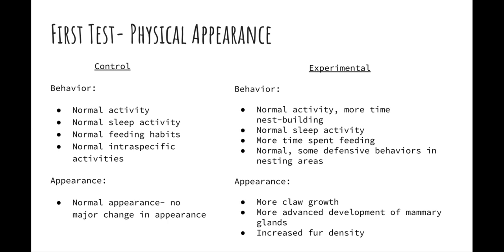At this point, we knew we were headed in the right direction with HCG and estradiol. The results that were most helpful in leading us to these choices are as follows: development in mammary glands, slightly elevated time spent feeding, more time spent nest building, and lastly, they showed mild defensive behaviors of their nesting areas.